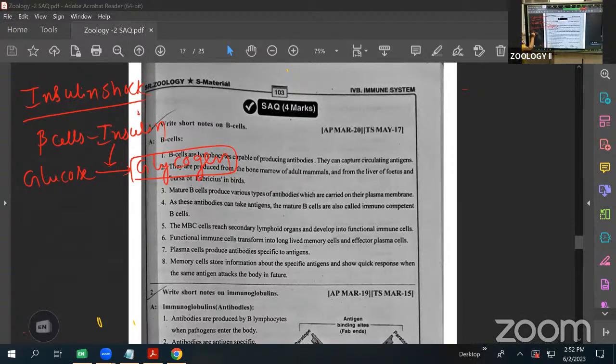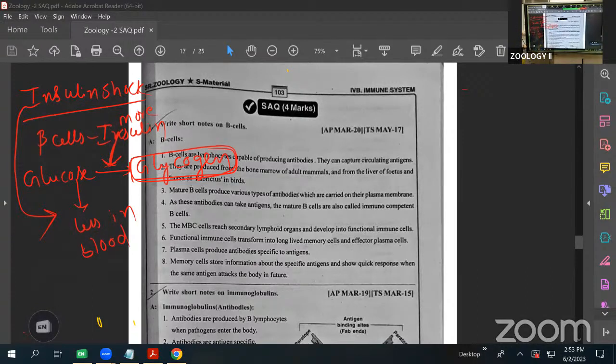Now we discuss insulin shock. This means excess insulin is released from the pancreas, so more glycogen is formed and glucose in the blood is low.